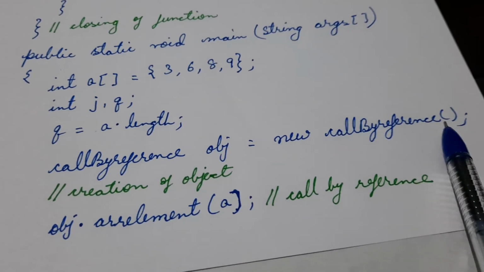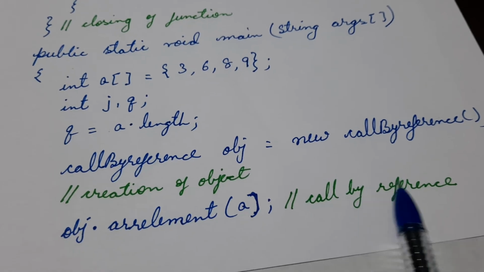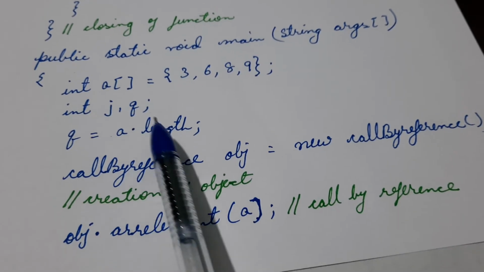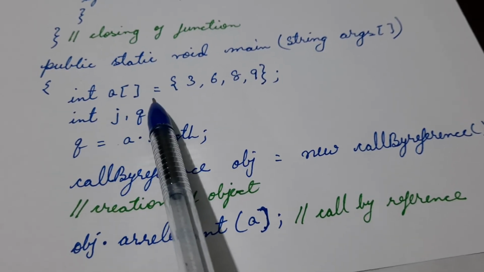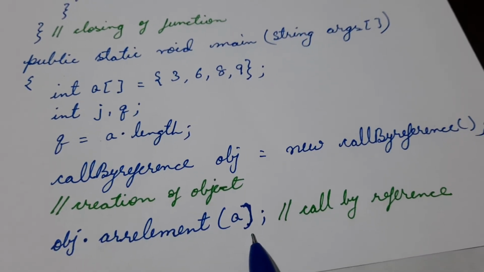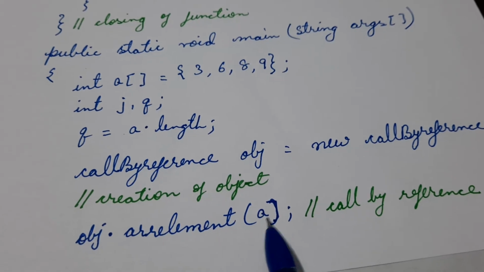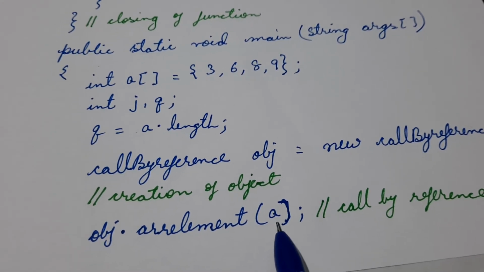We create the object, and here you see call by reference. Instead of any primitive data type, we are directly passing an array here as the parameter. So this is your actual parameter.